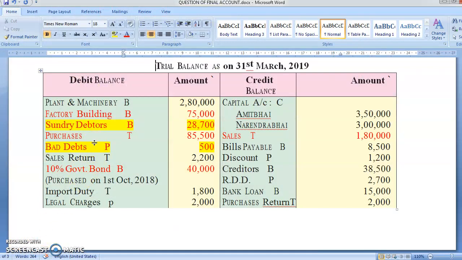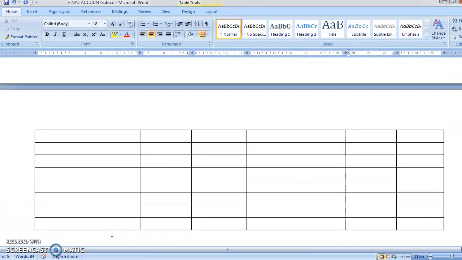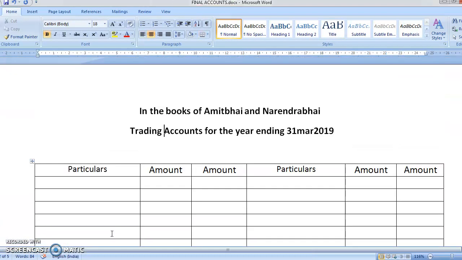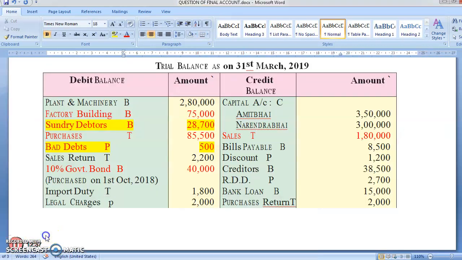Purchase 85,500. Bad debts 500. Okay. So remember that I've already written the trading account. So purchase comes in, and the first line should always be left for opening stock. So to purchase. Again, there is an adjustment in the purchase. So purchase was 85,500. Then the second item was bad debts. You have bad debts in the trial balance, so you'll write here 500. Okay, so I've written bad debts 500.